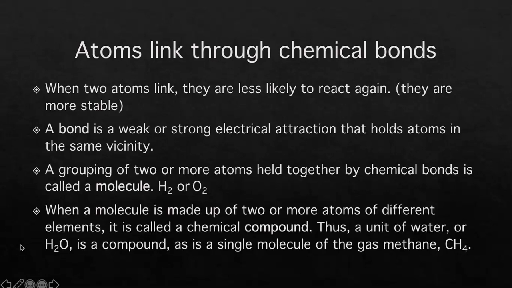And when a molecule is made up of two or more atoms of different elements, it's called a chemical compound. So like a unit of water, H2O, is a compound. It's got two atoms of hydrogen bound to one atom of oxygen. Or a single molecule of methane gas has four atoms of hydrogen bound to one atom of carbon.